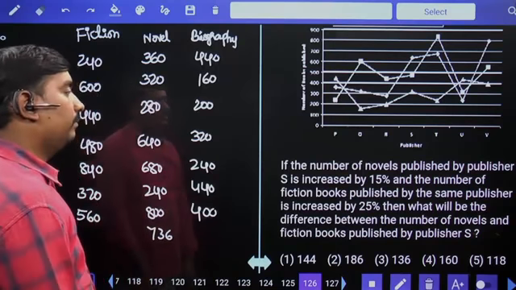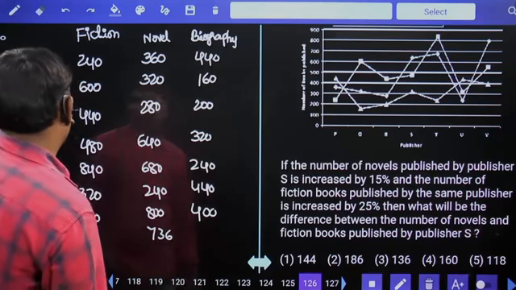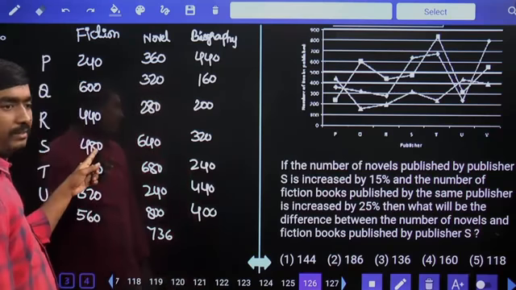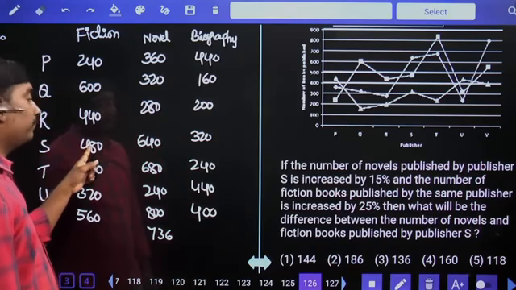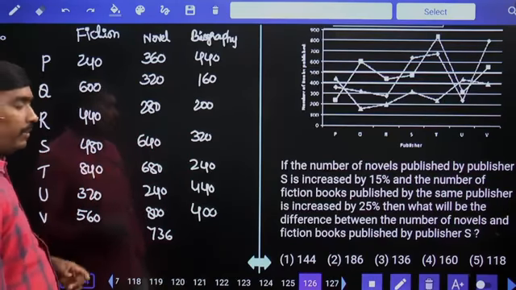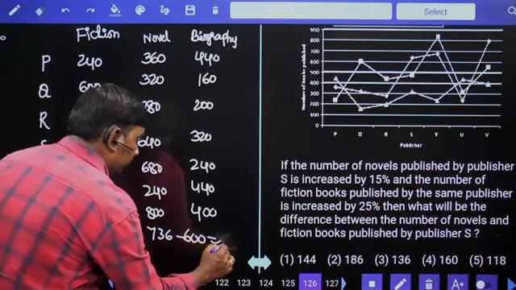Fiction books are 480, increased by 25% means one fourth increases, one fourth of 480, 120 increases. Total became 600. Difference among these two is 136.